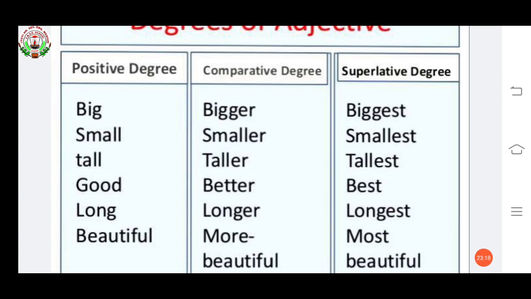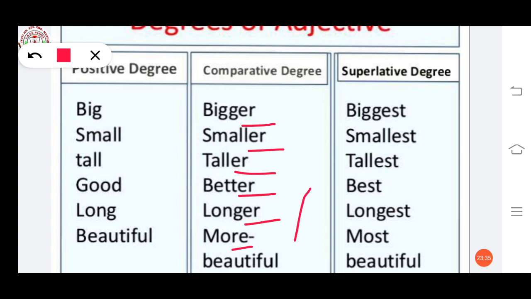So if you have to compare between two things, you have to use comparative degree. Okay, as you can see here, ER, ER, ER, or here it is also in more. And superlative degree, you can see EST, EST, here, here. Okay.